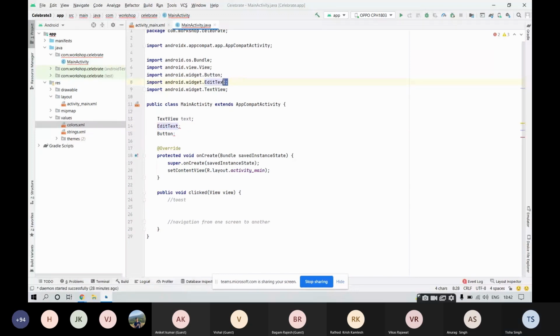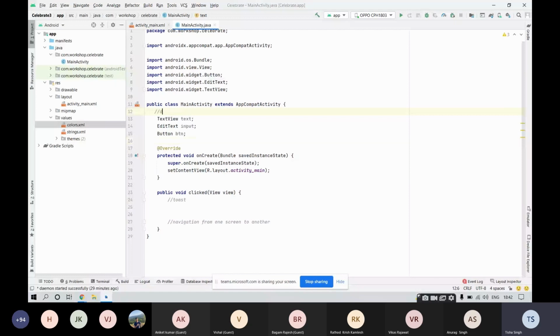Give it a name. Let us call it input, because we need to take the input from the user. Then for the button, let's call it btn. Fine. So I hope that all of you are following me up to this point. So this is the declaration of the widgets. We are making the declaration of the widgets.